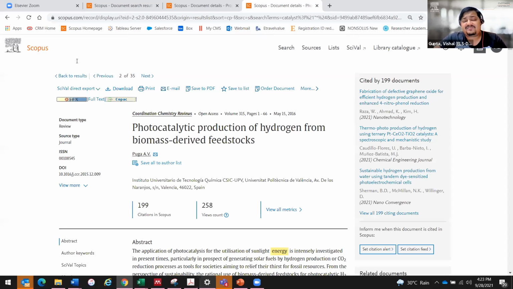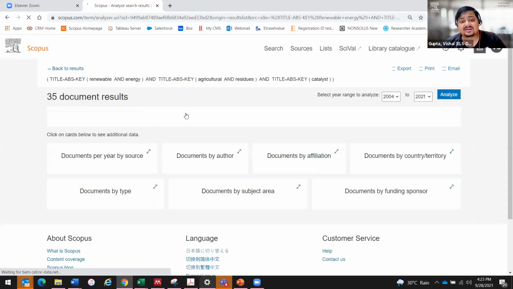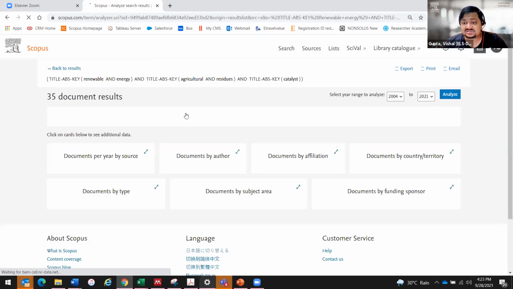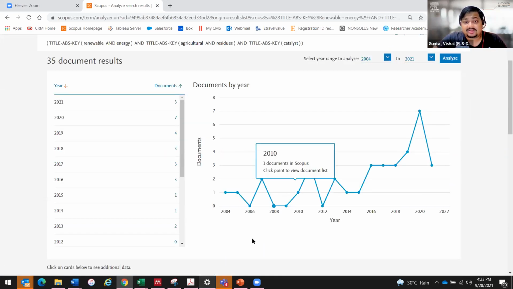Now, 35 papers, I don't want to read all the papers. I still want to have some idea about this field. So what I will do is I will quickly analyze these results. As soon as I click here, it will give me various parameters about these 35 articles, which will help me get a good understanding about this particular topic.